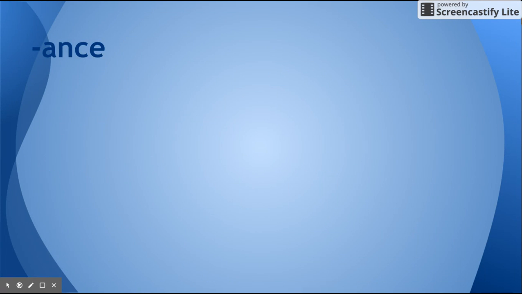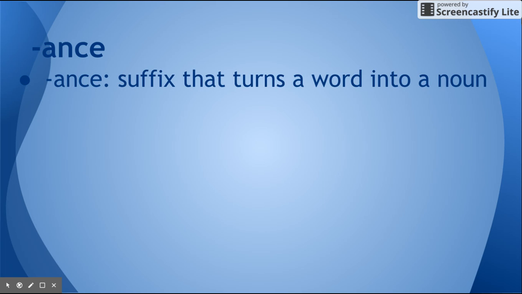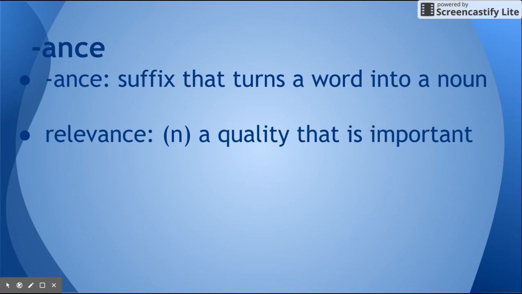All right. The suffix ANCE, it turns words into nouns. And our word this week is relevance, which is a quality that is important. I might ask you, what is the relevance? Which is kind of like saying, why is it relevant? Why is it important?